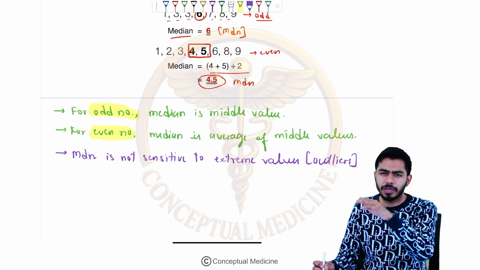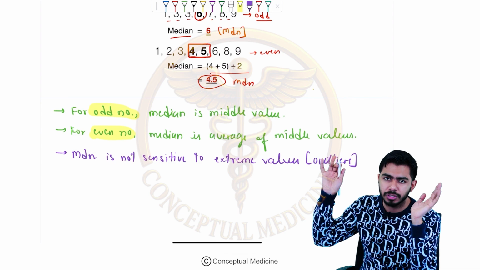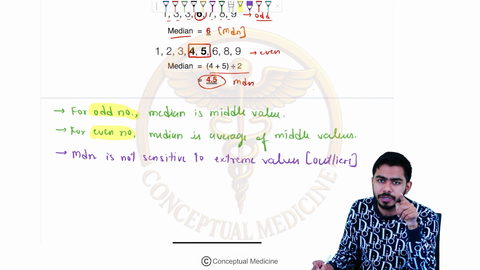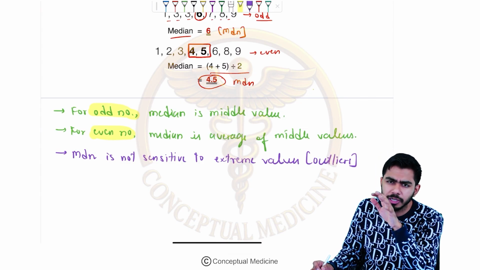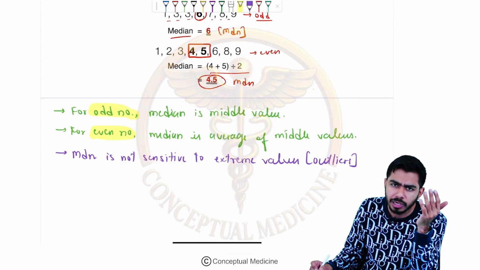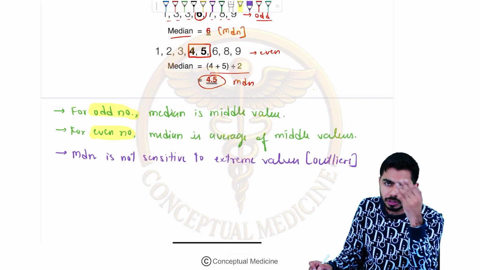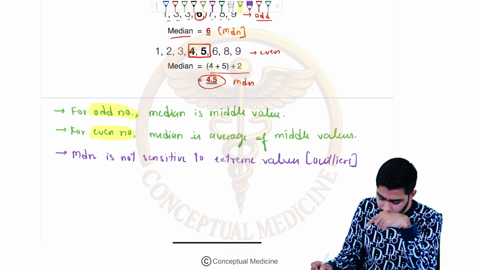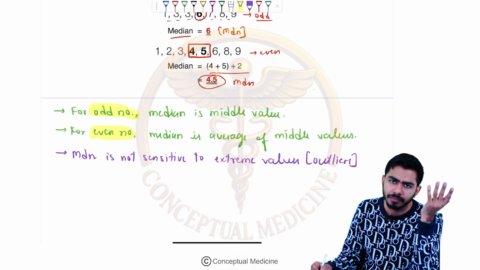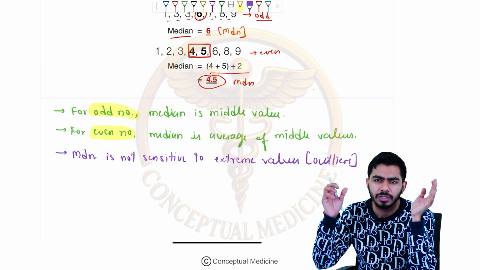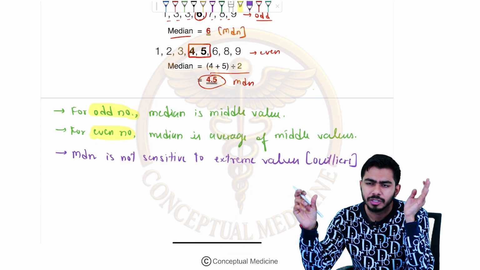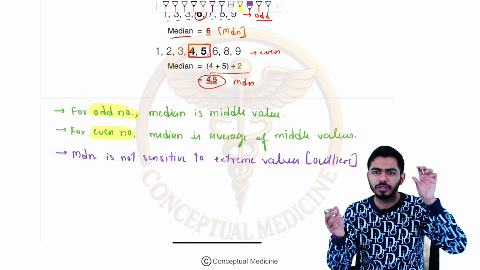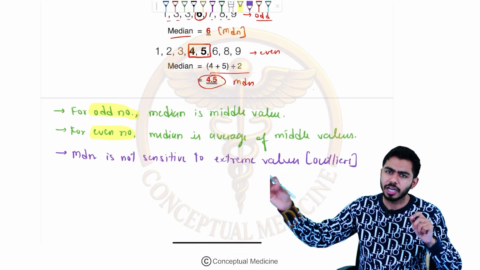I told you 4, 5, 6, 8 and 10,000 number is given now. So that 10,000 is the outlier or the extreme value, right? I told you arithmetic mean is not a good idea. So for that case, either you need to calculate the geometric mean, or you can choose the option for median, right? Because it is not sensitive to the extreme values. Whatever the bigger number is, when you arrange in ascending or descending order, either it will come in the first place or on the last place.